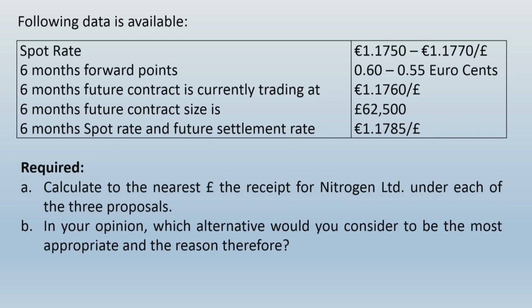The 6-month future contract size is pound 62,500. The 6-month spot rate and future settlement rate is given as euro 1.1785 per pound. Required, calculate to the nearest pound the receipt for Nitrogen Limited under each of the three proposals.